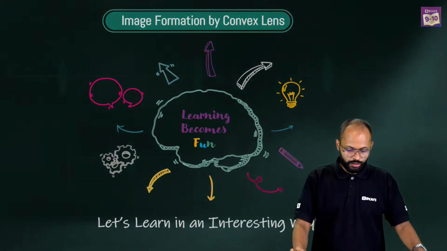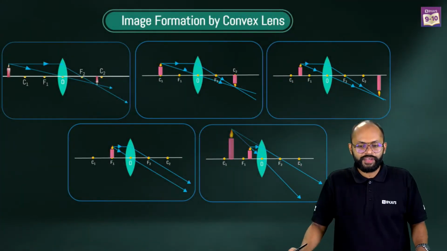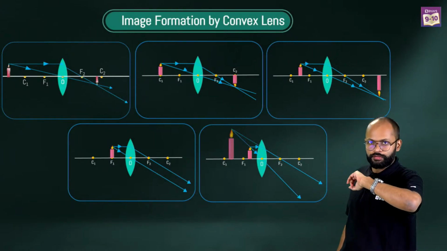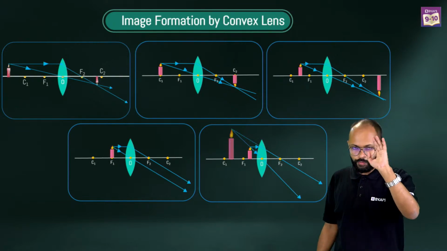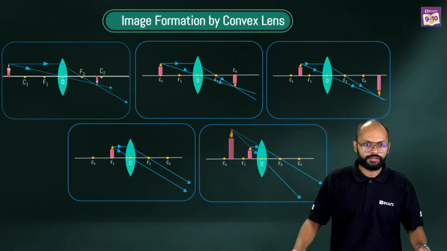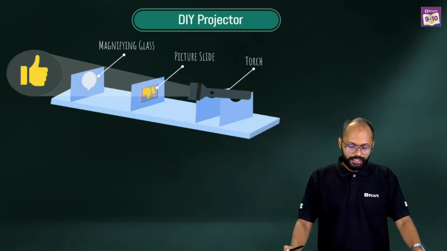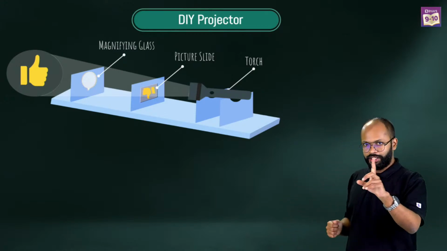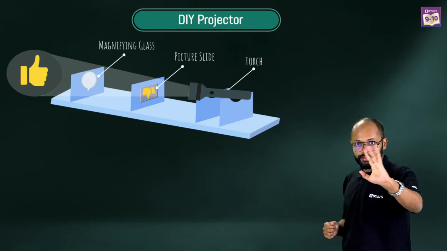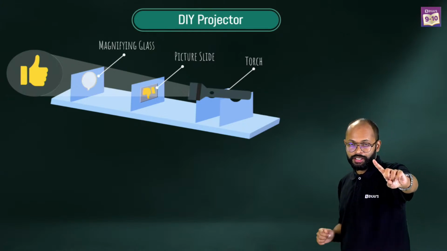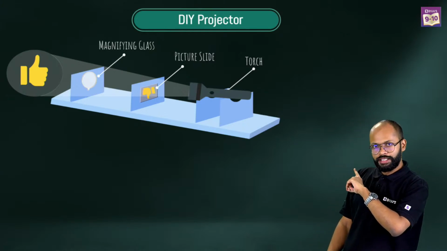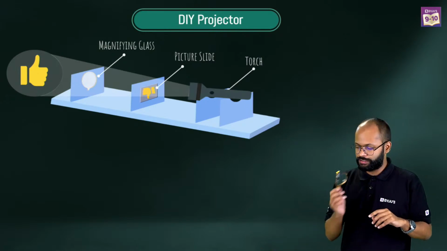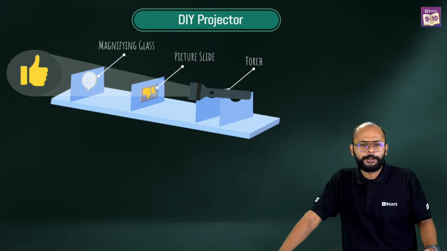So these are the different cases we have studied. And don't worry, I'll give you the notes. I'll give you a PDF for this session. You will have this with you. Now, if you learn all these things, can you tell me, in that projector video, the science project session which we did, there was a lens and you told me it was a convex lens. Which case was it?